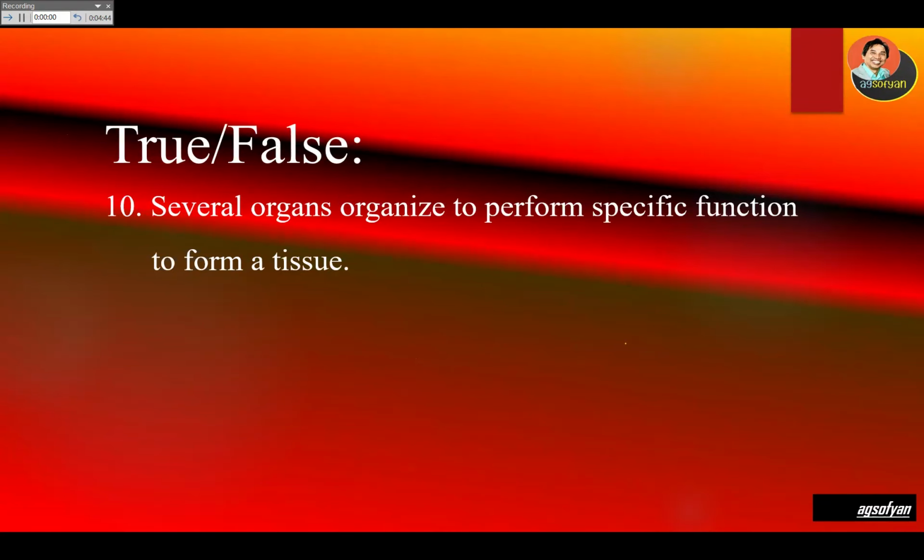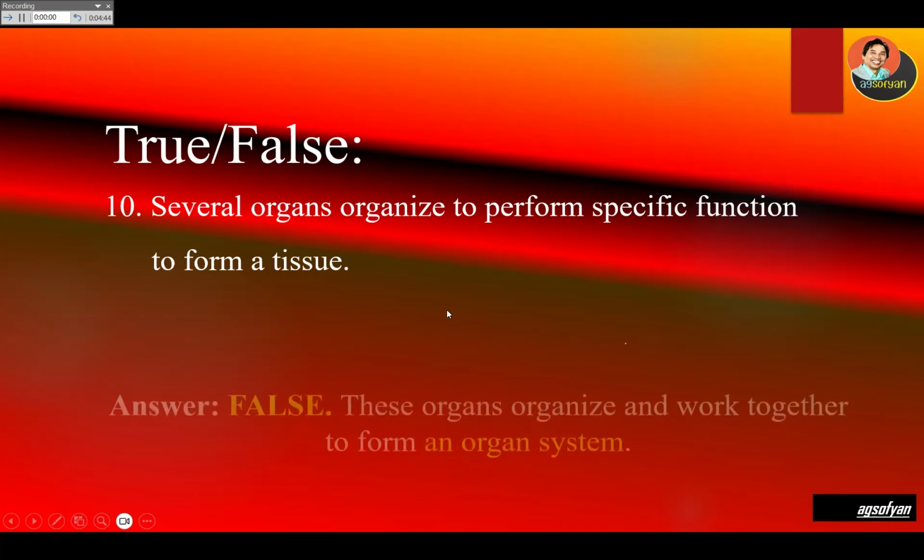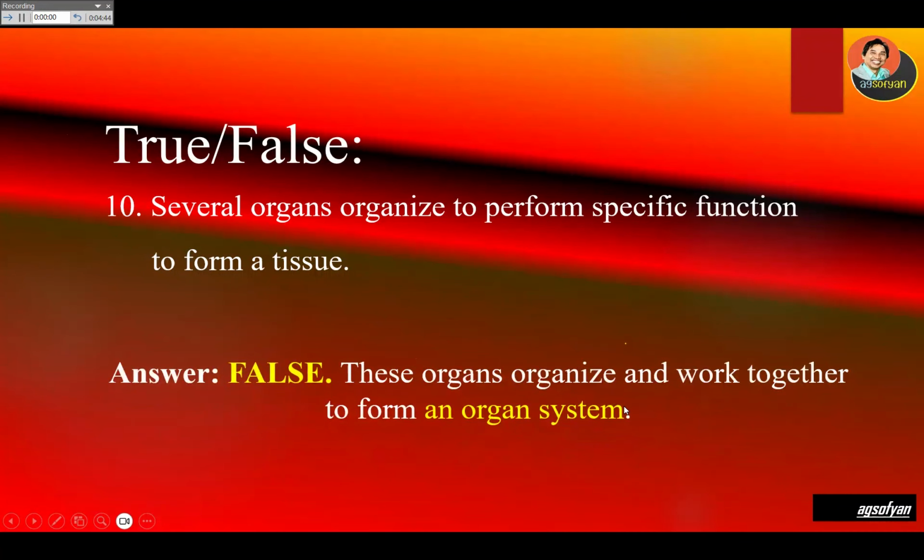Several organs organized to perform specific function to form a tissue. True or false? So tissue consists of cells, not organs. So the answer is false. The organs are organized to make an organ system, not a tissue. Tissue is an organization of cells.